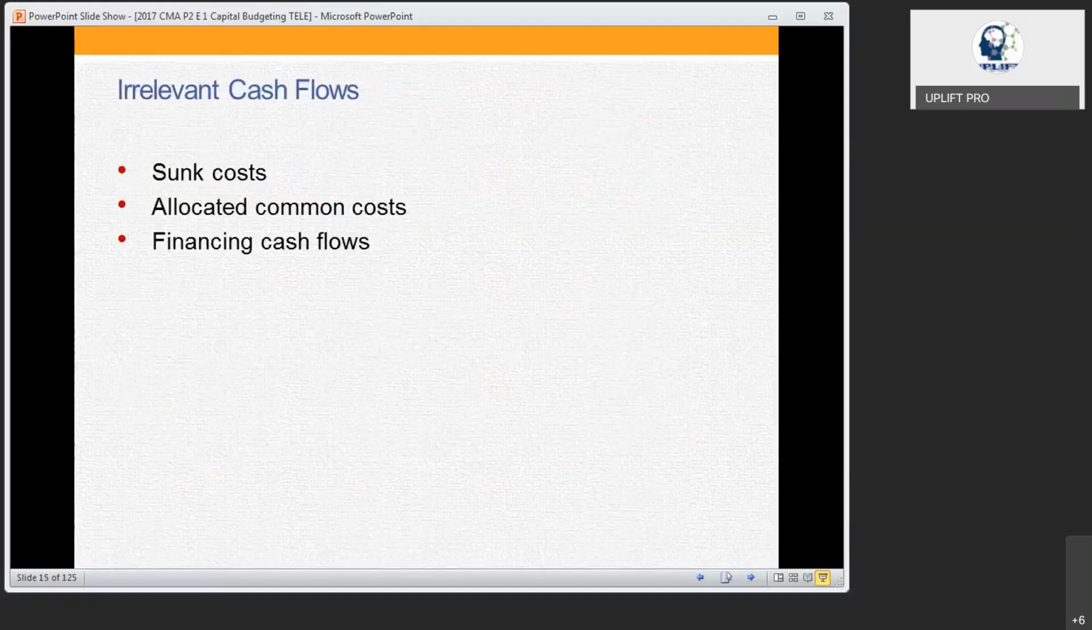When you're talking about the cash flows, we have to talk about the sunk cost, allocated common cost, and financing cash flows. So in the project, the sunk cost. What is the sunk cost? Some of the cost which has been already spent before taking the decision of that particular project, the amount is already spent.